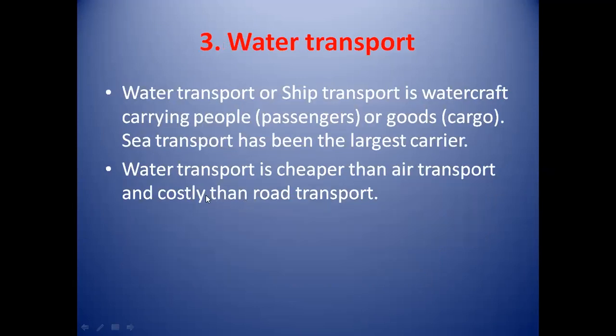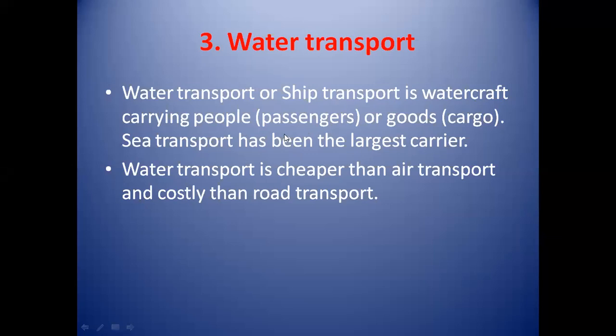Now the next mode of transportation is water transport. Water transport or ship transport is watercraft carrying people, passengers or goods, that is cargoes. Sea transport has been the largest carrier.